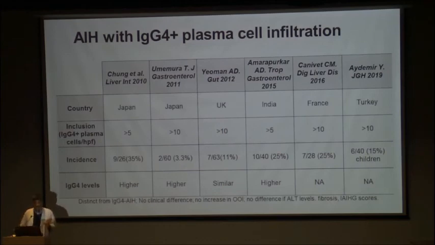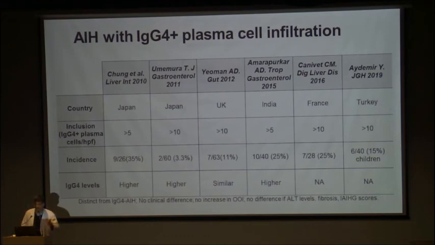But even though this entity exists, possibly the clinical significance is not very much, because there was no clinical difference in autoimmune hepatitis patients with or without IgG4 plasma cells, no increase in other organ involvement, no difference in ALT, possibly faster time to resolution and less relapse, but again this needs to be studied in a better way.